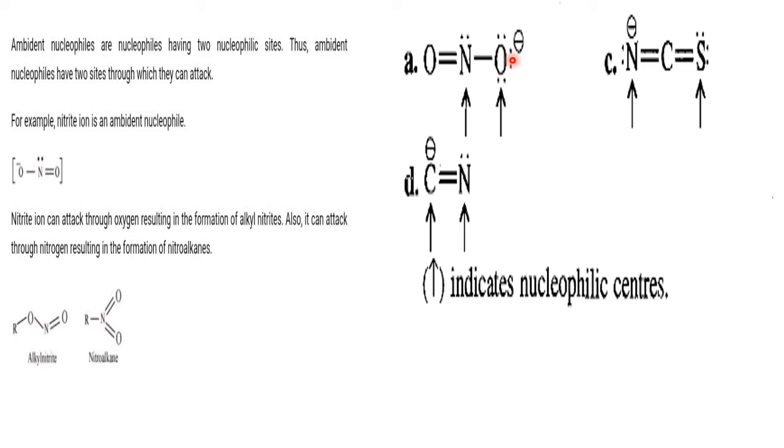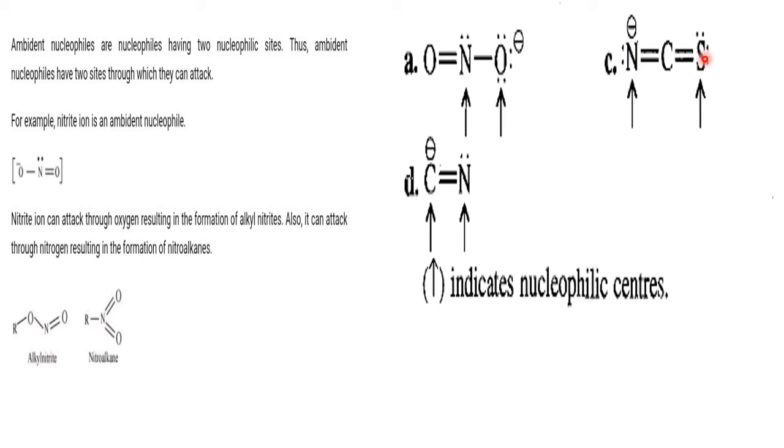In the same way, the second example is cyanide. If cyanide attacks through carbon, they are called cyanides, and if the cyanide attacks by the nitrogen, it is called isocyanides. And the third example is thiocyanate, an ambident nucleophile. It has two sides, N and S.